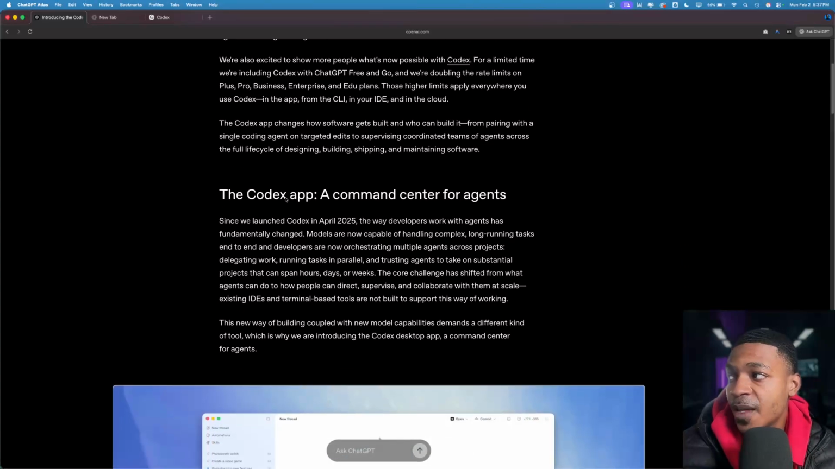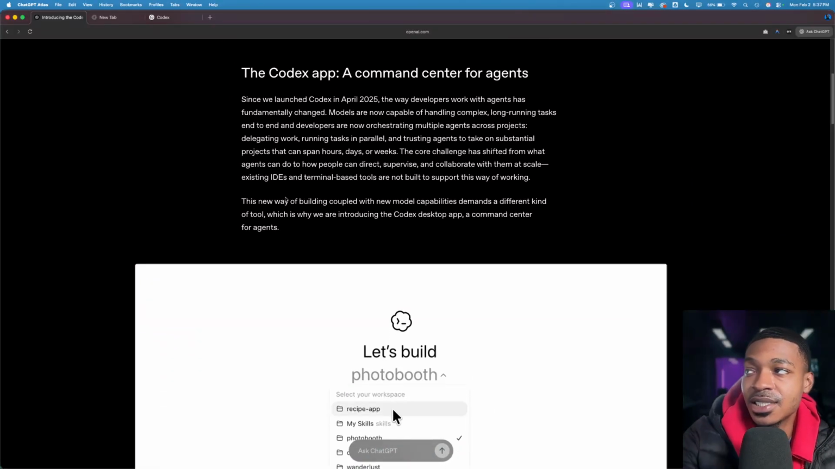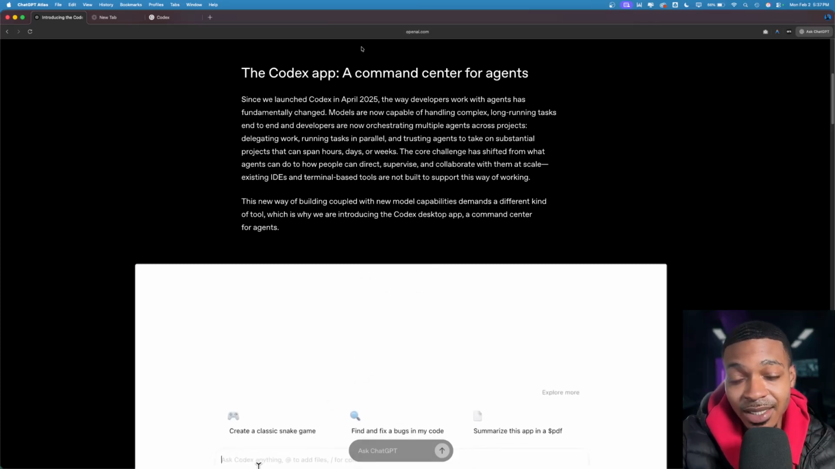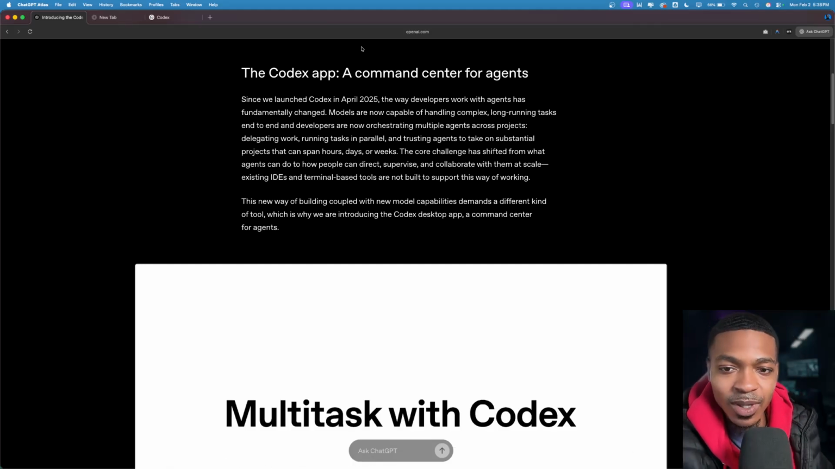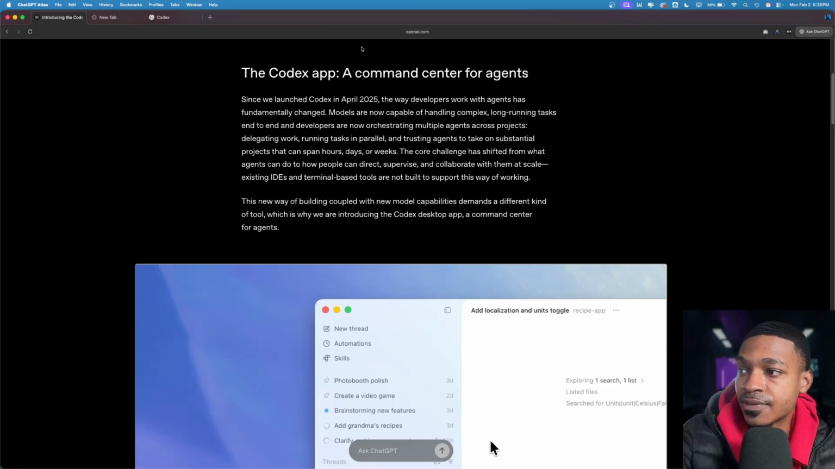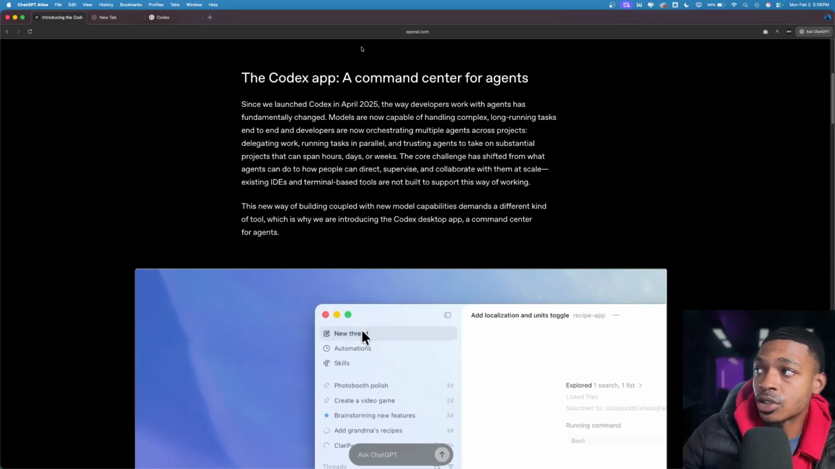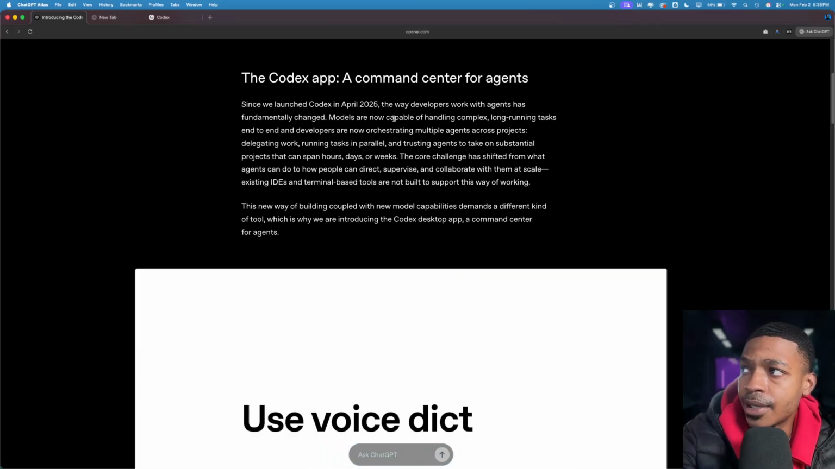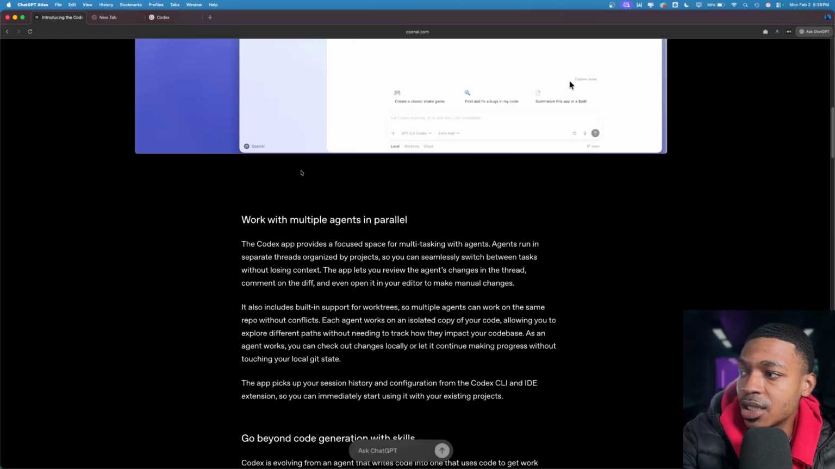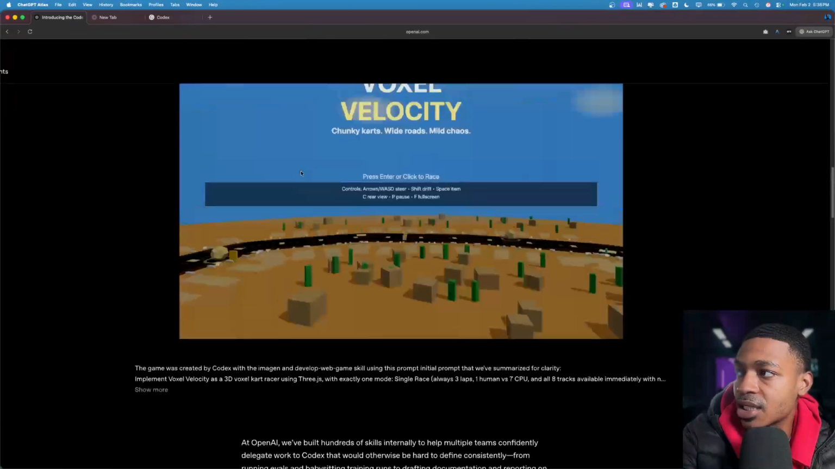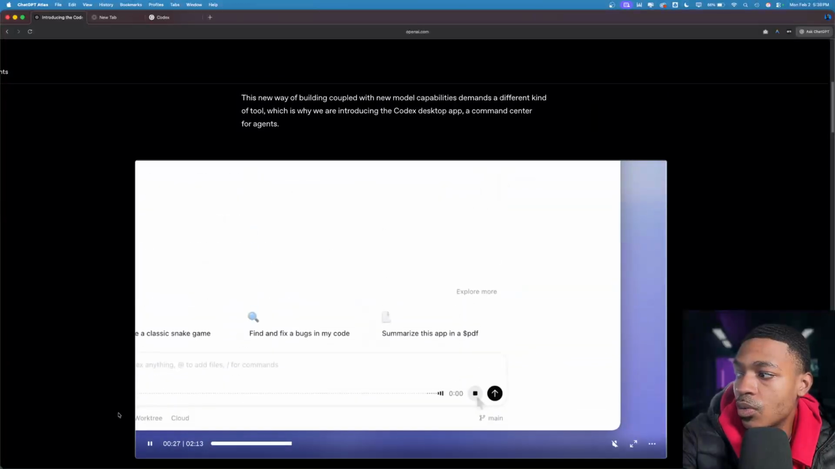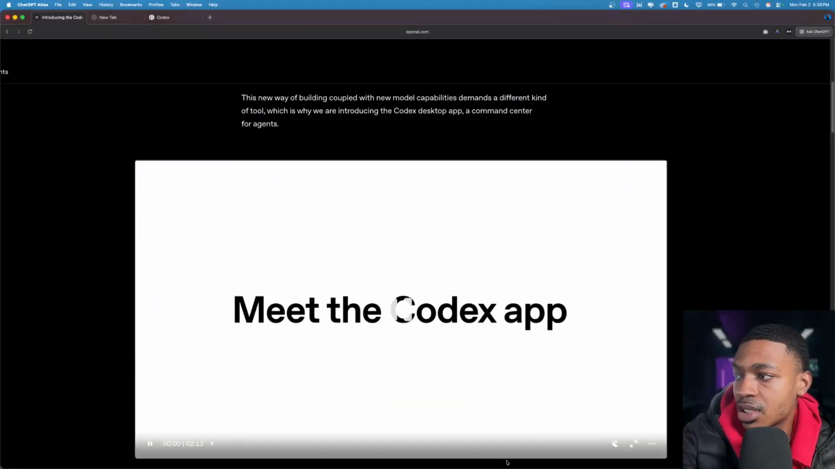Okay, cool. So the Codex app, they're basically saying, is a command center for agents. That's kind of what Anti-Gravity is right now. You kind of have the agent manager, which is a relatively elementary experience of orchestrating agents. So, blah blah blah. Let's take a look at the full video to see exactly what is new with this.